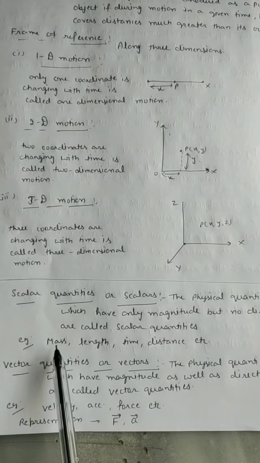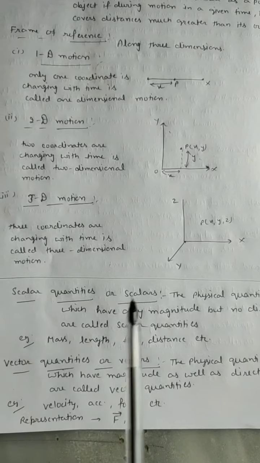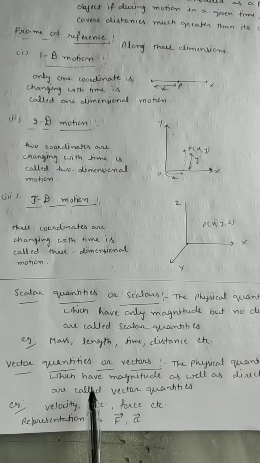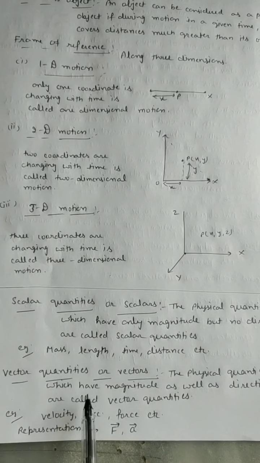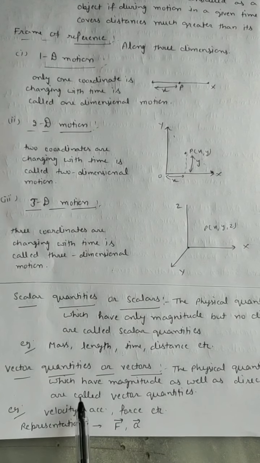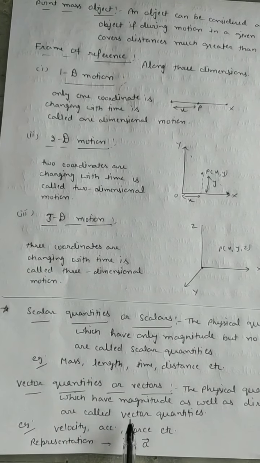We are not giving a direction. Quantities which have only magnitude, not direction, are called scalar quantities. Vector quantities are physical quantities which have magnitude as well as direction. For example, velocity, acceleration, force, etc.